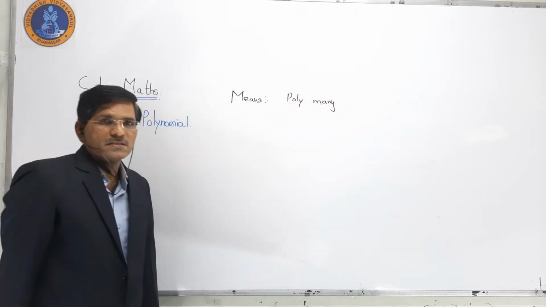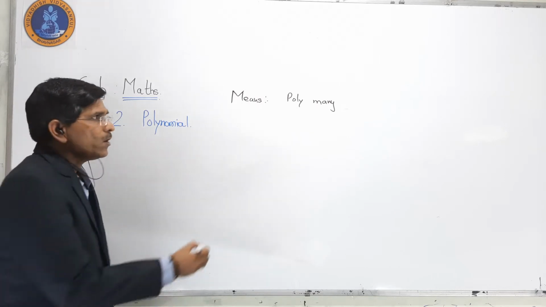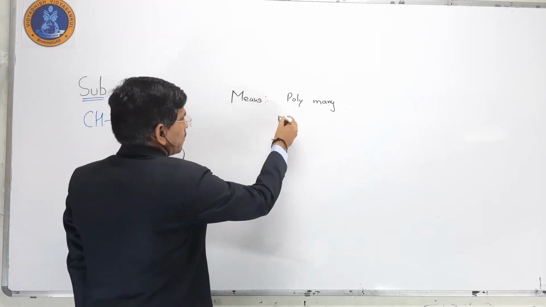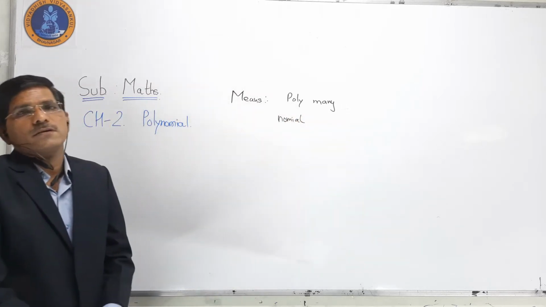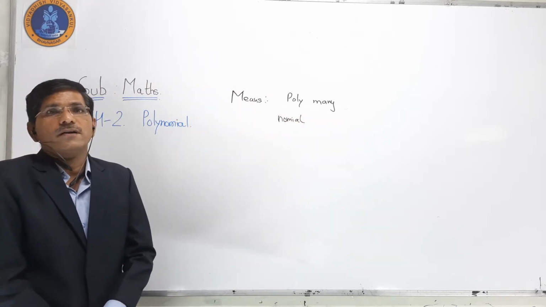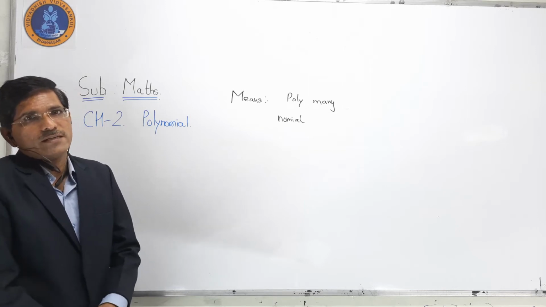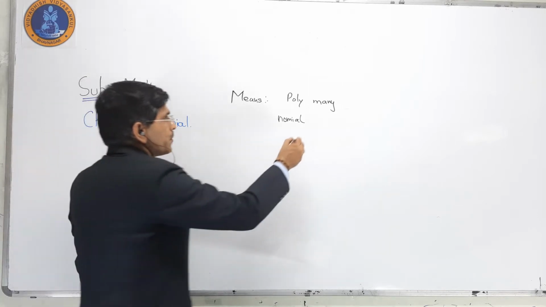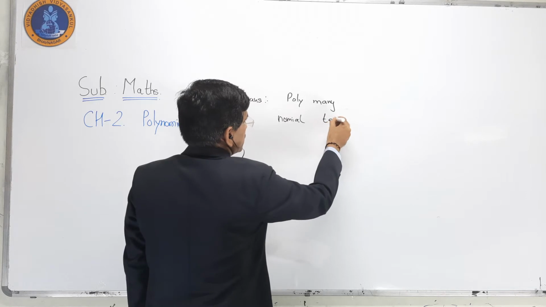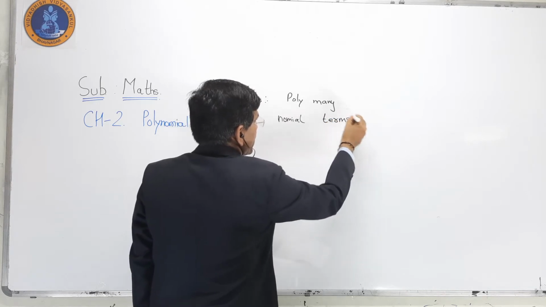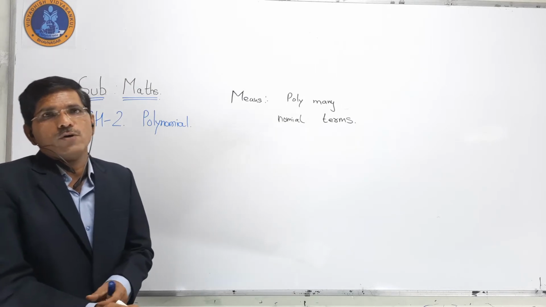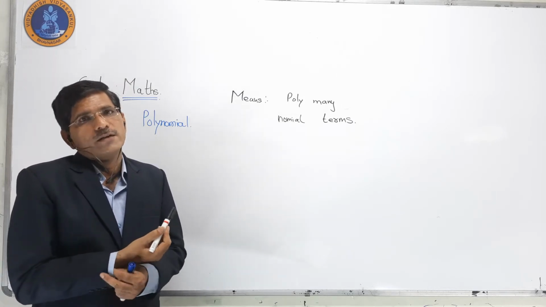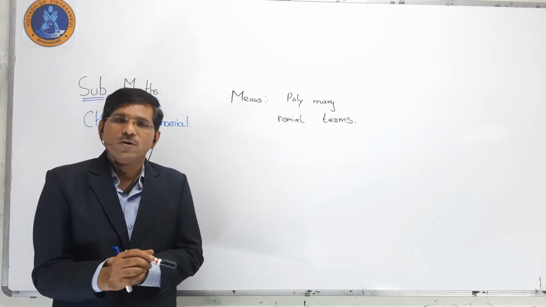Nomial means terms. So here we are discussing that nomial means terms. So many terms we can say is a polynomial.